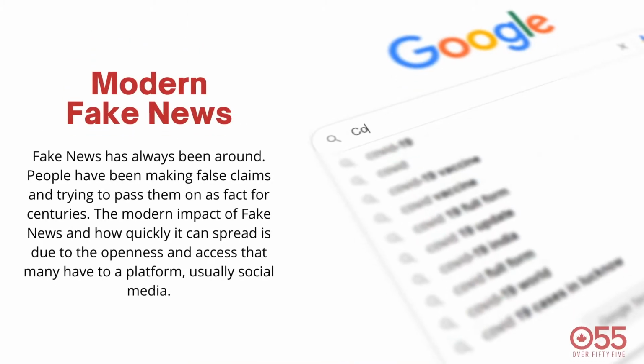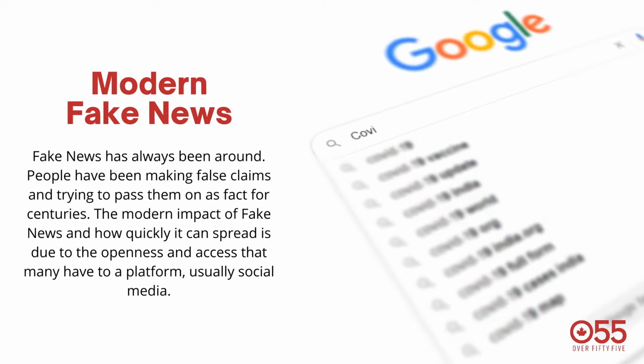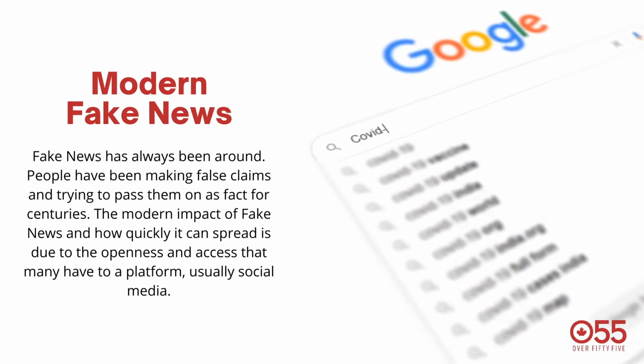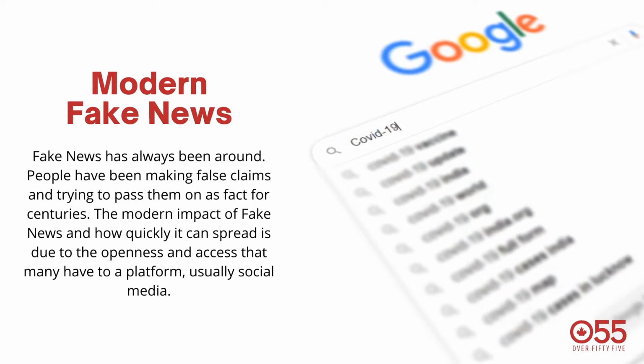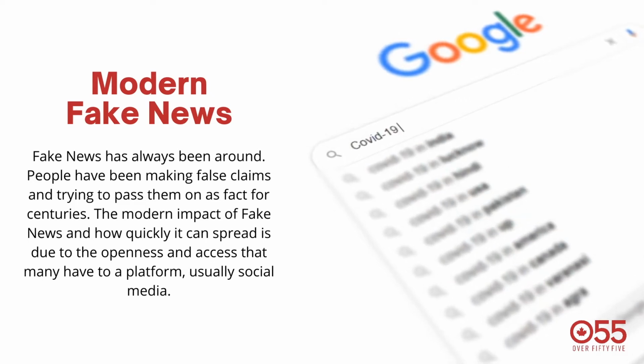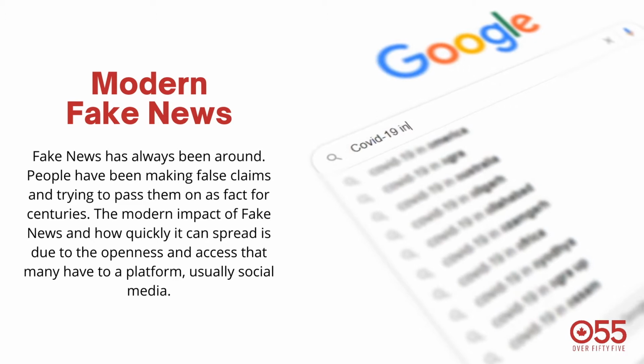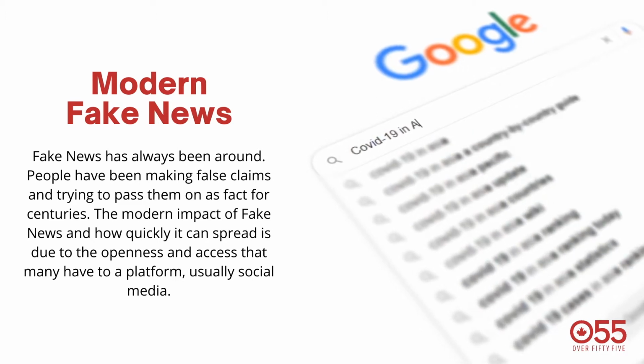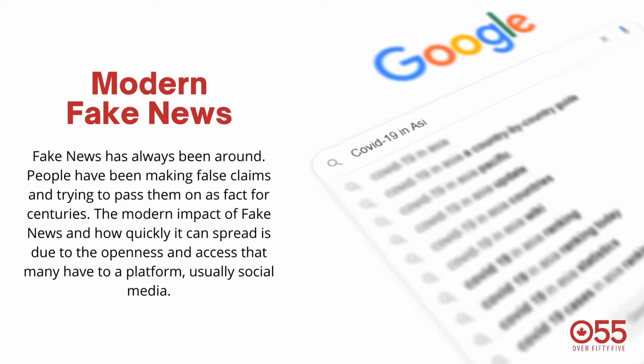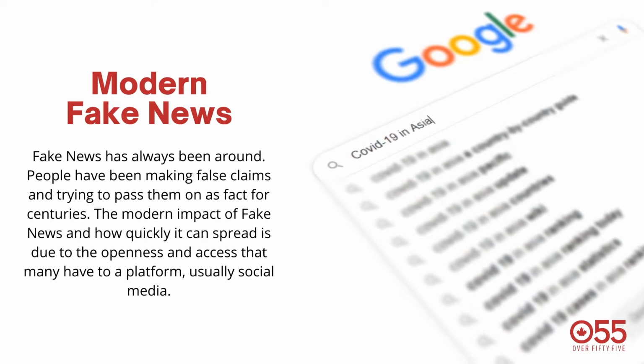Modern fake news. Fake news has always been around. People have been making false claims and trying to pass them on as fact for centuries. The modern impact of fake news and how quickly it can spread is due to the openness and access that many have to a platform, usually social media.